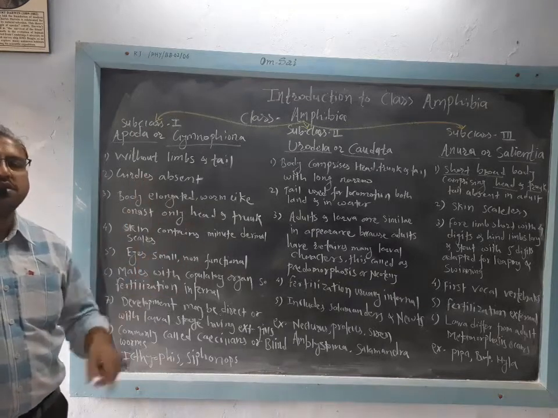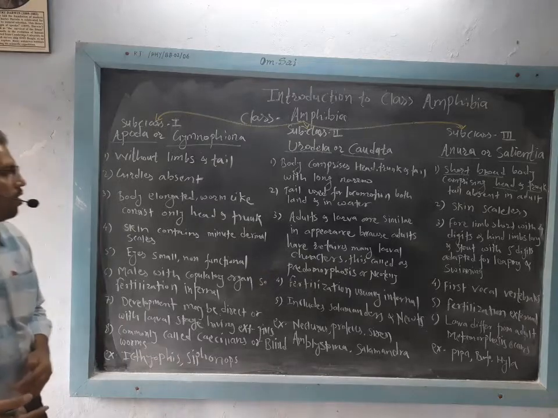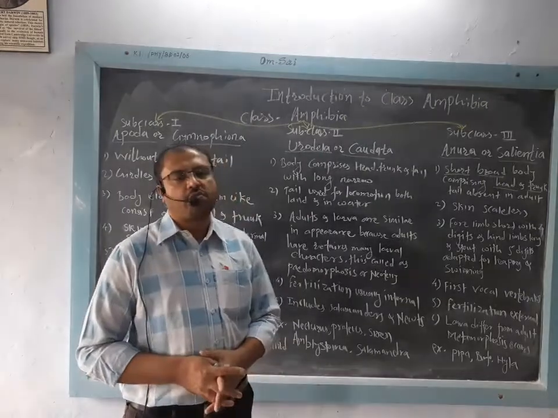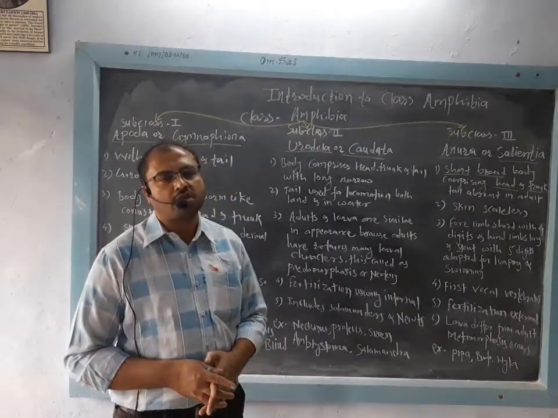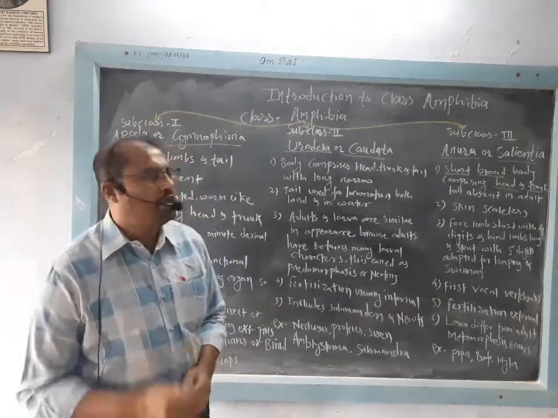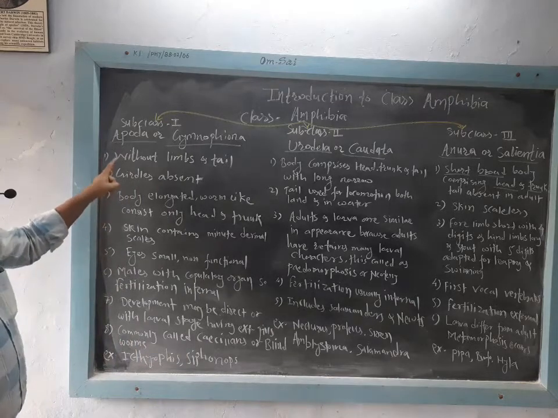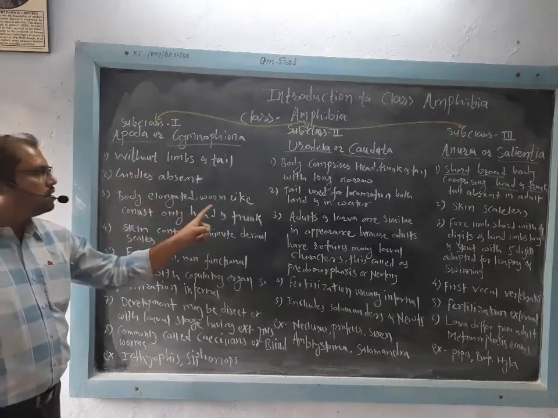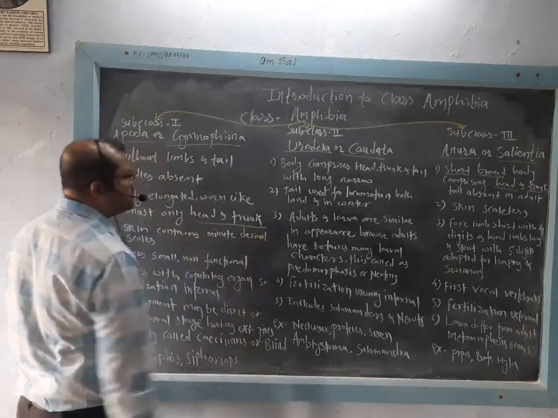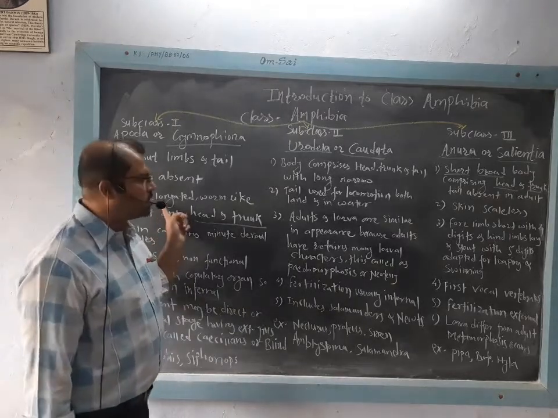In anurans, the larva has a tail, but as the larva converts into the adult by the process of metamorphosis, the tail is lost and it only has forelimbs and hind limbs, that is, tetrapod structures. Here, in Apoda, the body is elongated, worm-like, consisting only of head and trunk. So head and trunk are present in the Apodans.